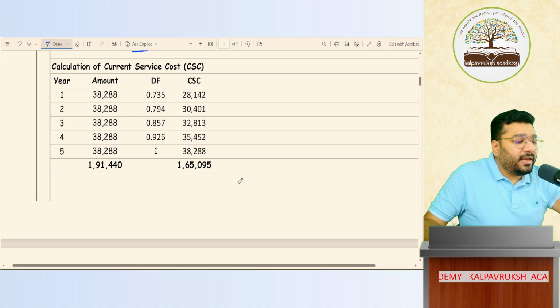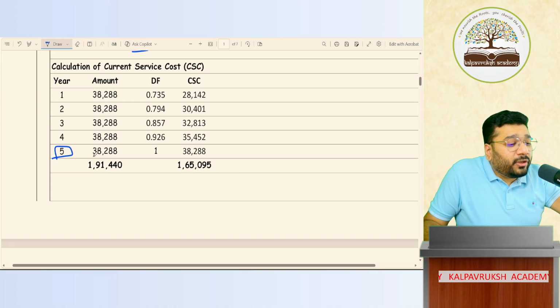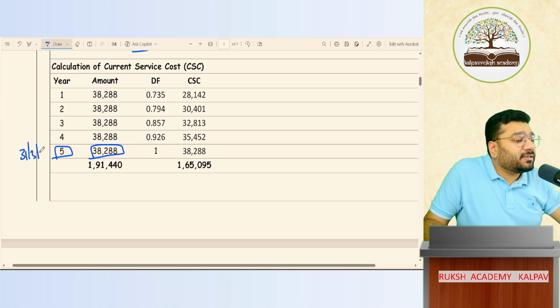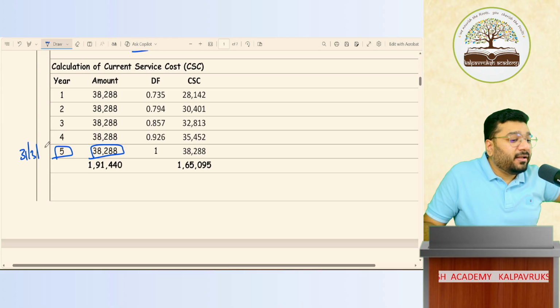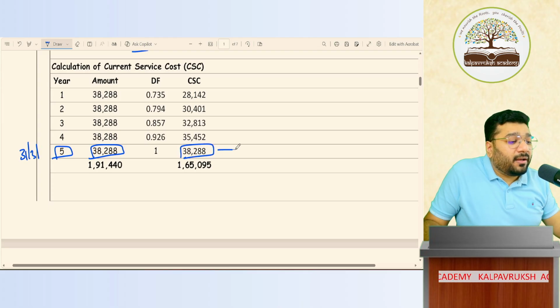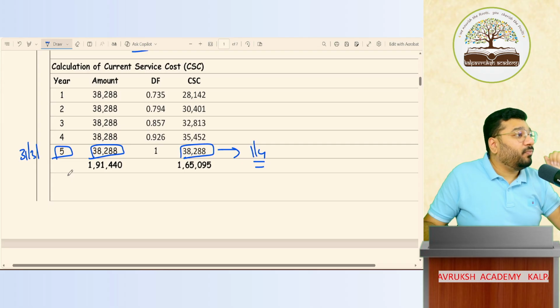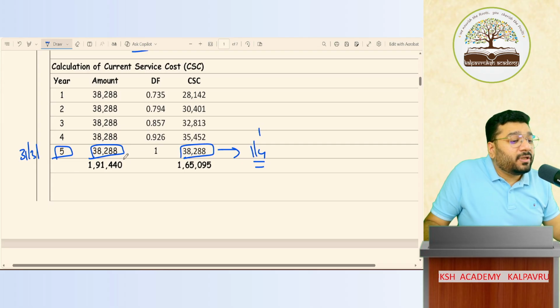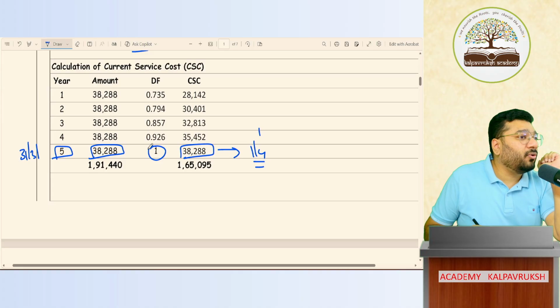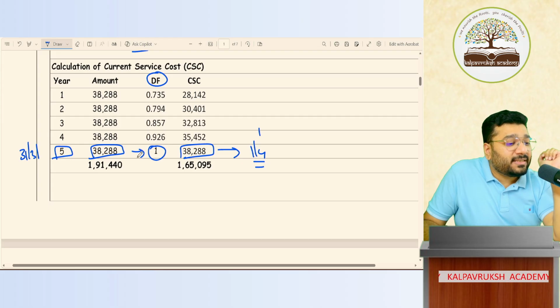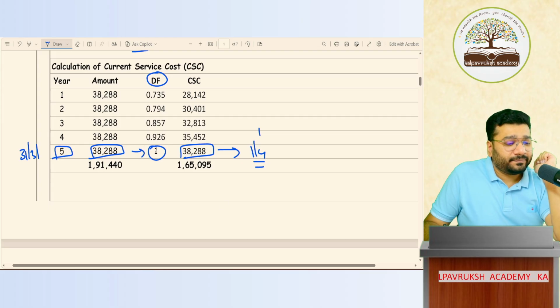If you come to this calculation, 5th year you're getting provision for 38,288, whatever the date is, 31st March, you're creating. சரியா? இந்த அமௌண்ட் நீ எப்போ பே பண்ணப்பா? அடுத்த நாள் 1/4 பே பண்ணும். இந்த 1 dayல will that much be the change in the time value of the money? No. அப்போ what I'm going to pay on 1/4 same is the value 1 day before also. Yes or no? So always in the discounting column, the last year, I will take this as 1. Any problem?